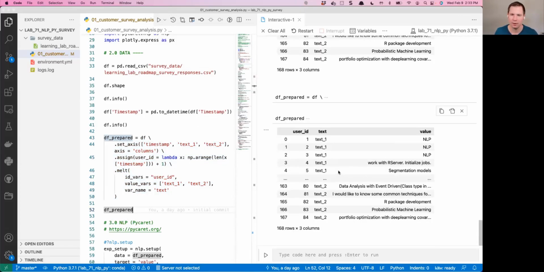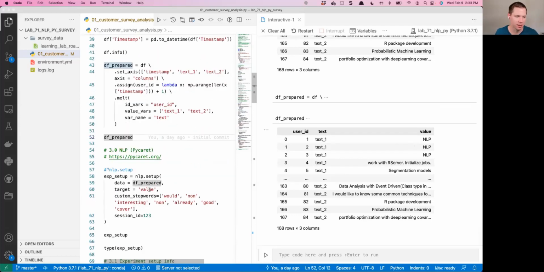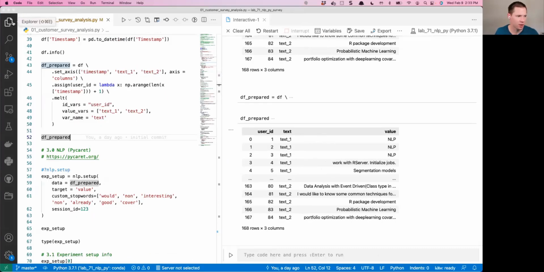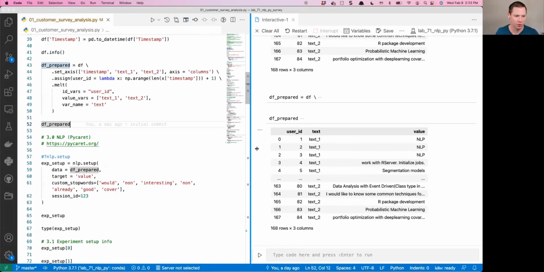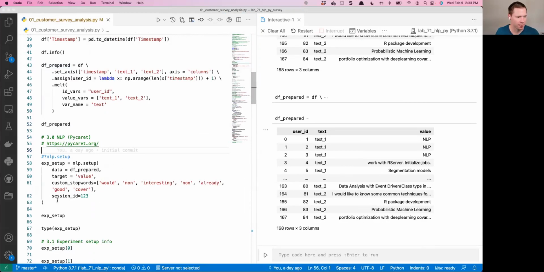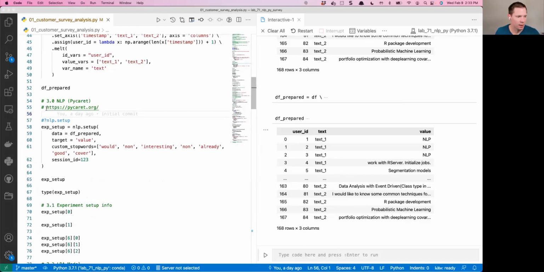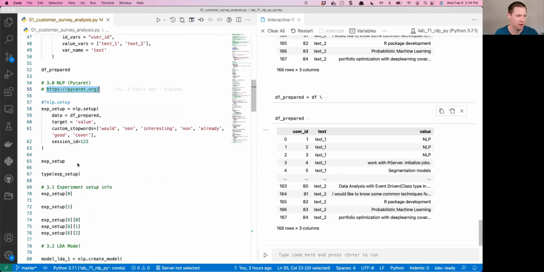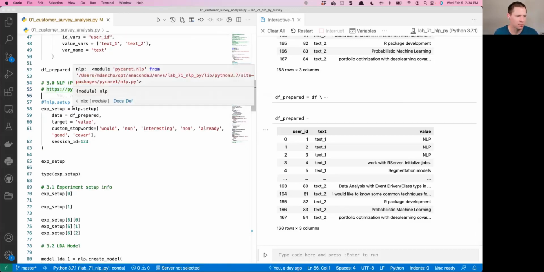So now that we've got it in the right format, we can take that value column and start to do stuff with it. What are we going to do? Well, we're going to use PyCaret. I'm going to close this for now so we can maximize our screen. So here is the documentation for PyCaret. I just put that in the chat, if anyone wants to check that out. It's basically the resource that I use to help me put this lab together today.